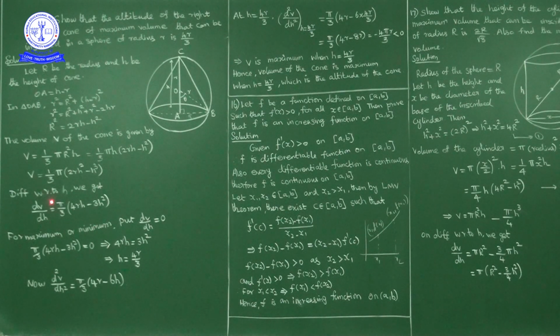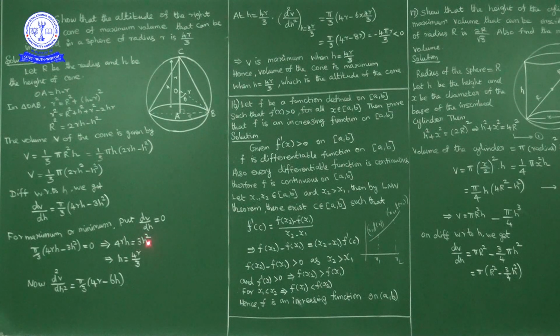So pi by 3 is non-zero, which means this quantity is 0, no? So pi by 3 non-zero means 4rh minus 3h square is 0. Now 4rh minus 3h square equal to 0. So what can we write? 4rh is equal to 3h square. Here h is non-zero, so one h cancels on both sides. So 4r is equal to 3h.